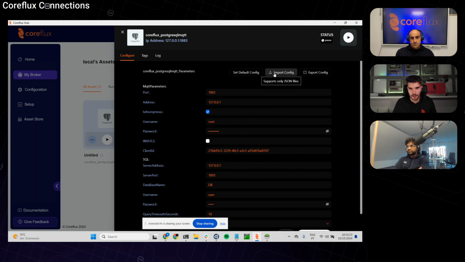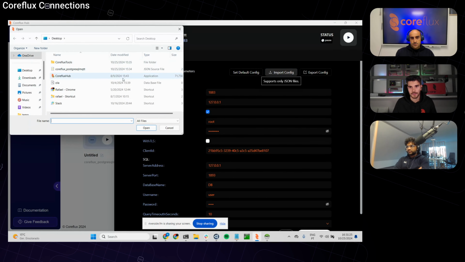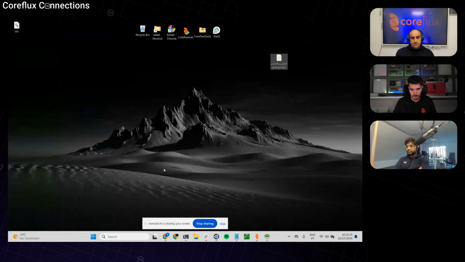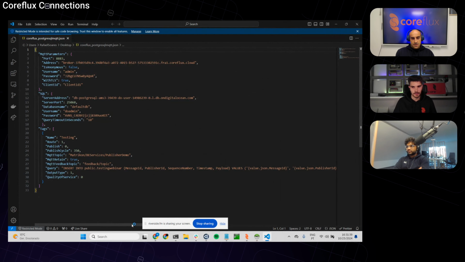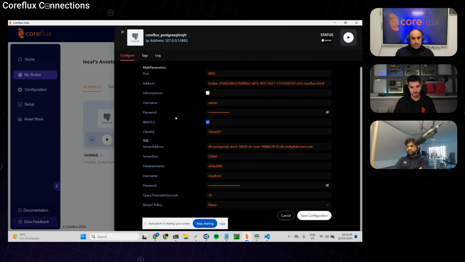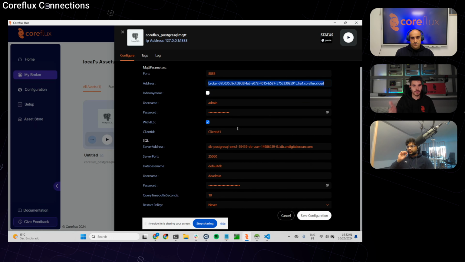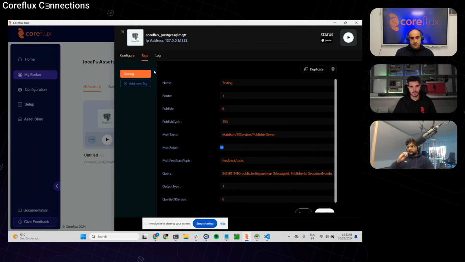I already have the configuration here, so I'm going to import the config. Can you show the config in the JSON file? Yeah, just a second. I think it's right here, but I can explain it maybe on the hub. So I already have the MQTT parameters to connect to the cloud broker that Hugo gave to Melvin, and already have the SQL details to connect to the database as well. I already filled the parameters needed to connect and to do our query.